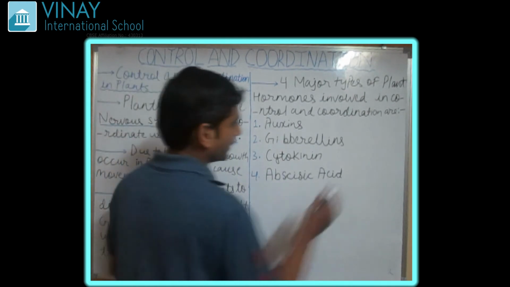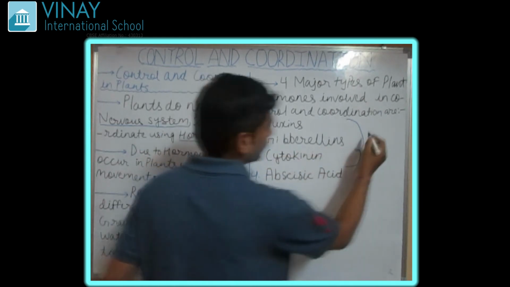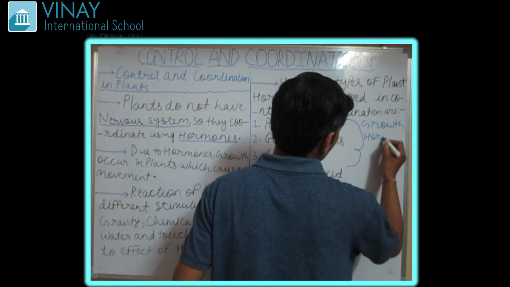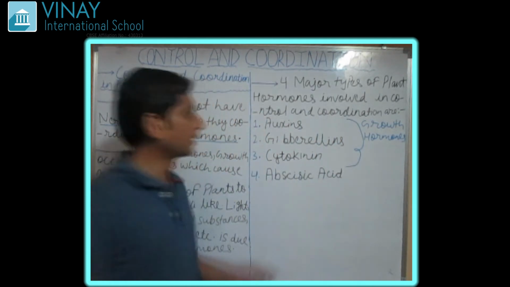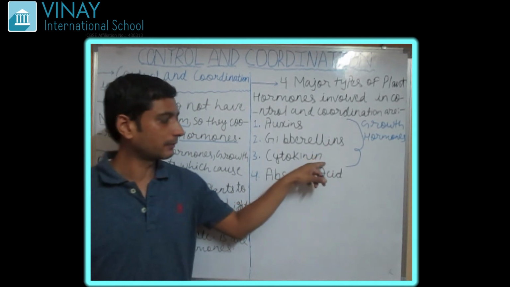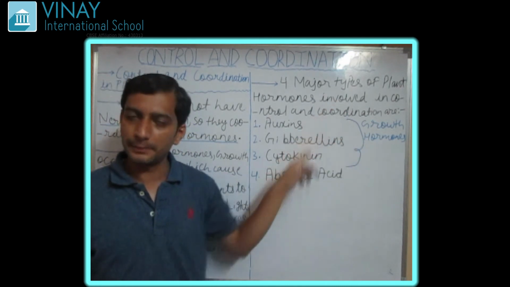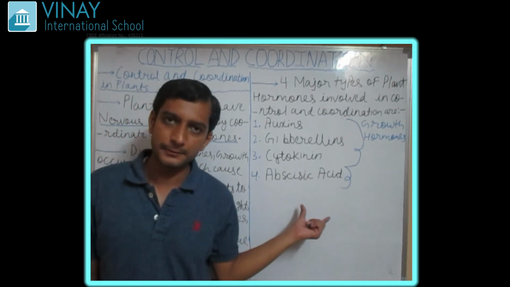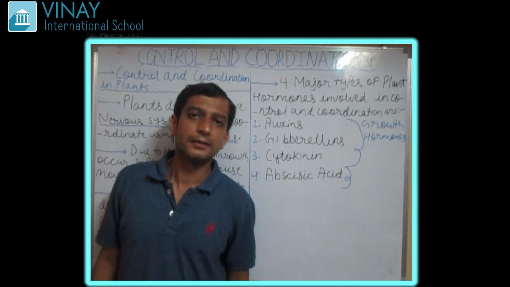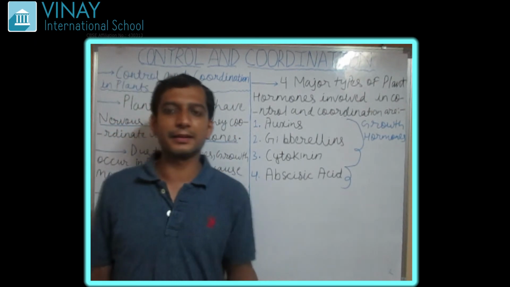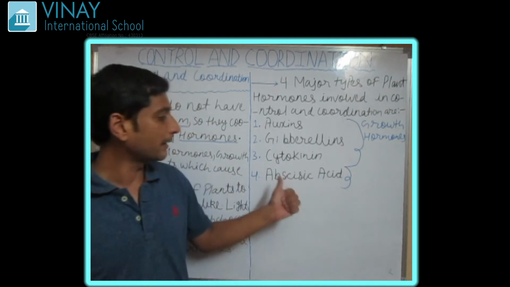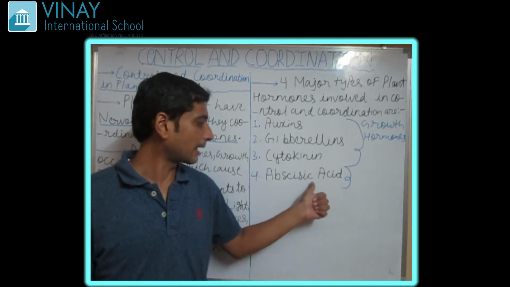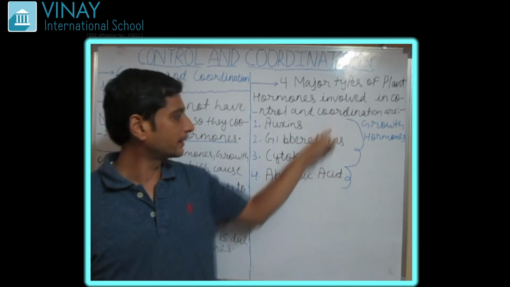Three of these hormones, auxin, gibberellin and cytokinin, are growth hormones responsible for the growth of the plant.